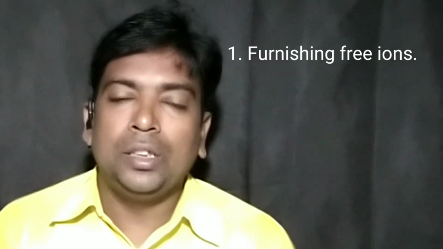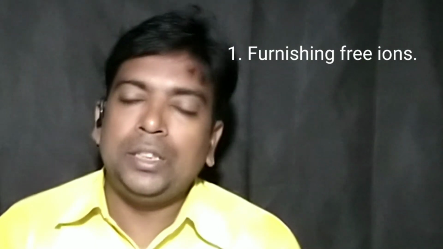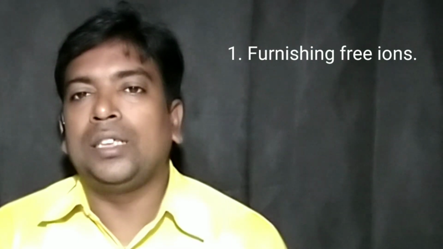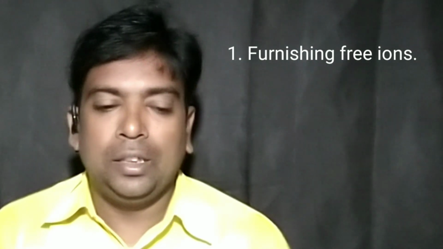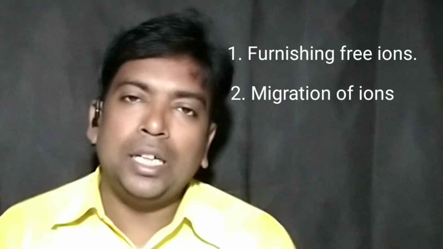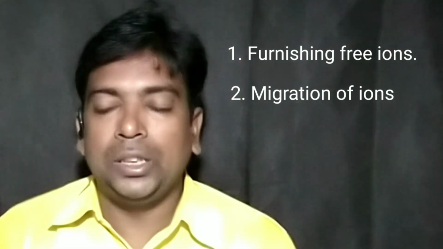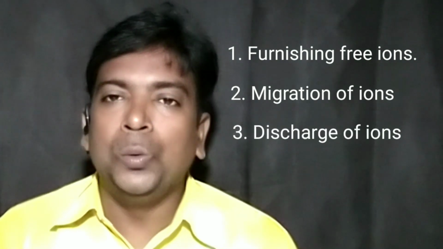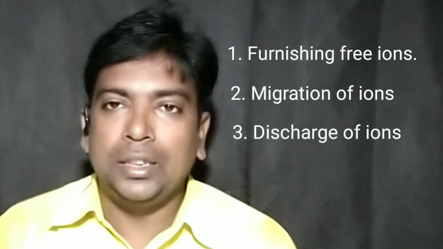Whenever we say electrolysis, it involves three main steps. Step 1, the first step is furnishing free mobile ions. That means mobile ions are produced in the first step. Then second, these ions migrate towards the electrode, that is migration of ions. And the third one, these ions, by losing or gaining electrons, are discharged at the electrode. So one by one we will see.